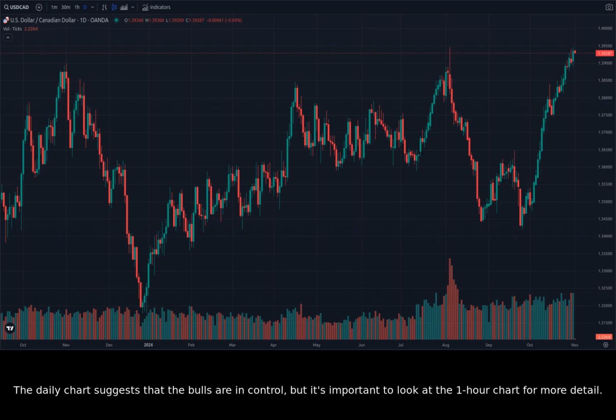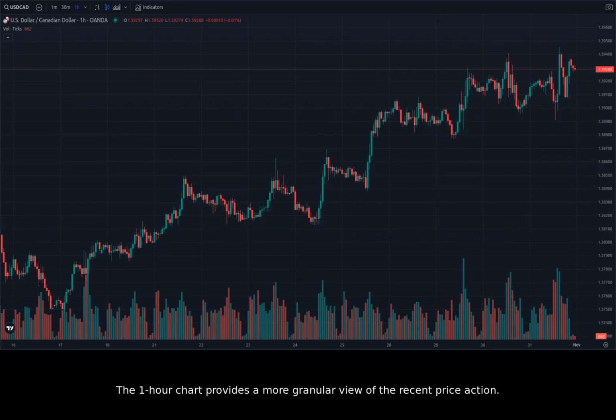The 1-hour chart provides a more granular view of the recent price action. We can see that the USDCAD has been consolidating around the 1.3900 level. The price is currently testing resistance at this level, which could lead to a pullback.